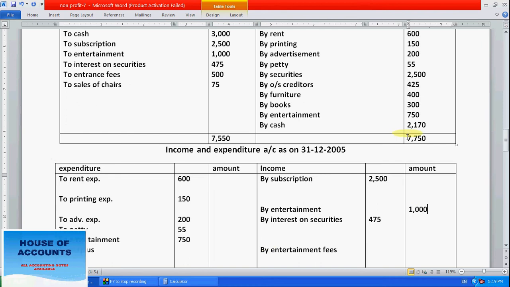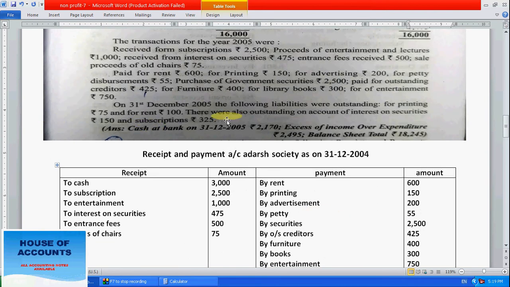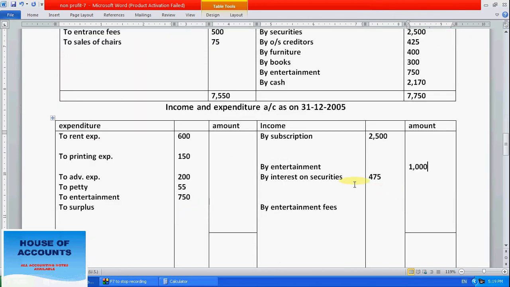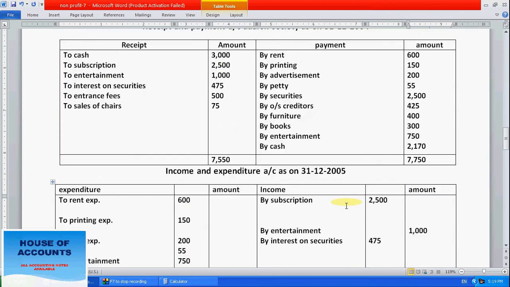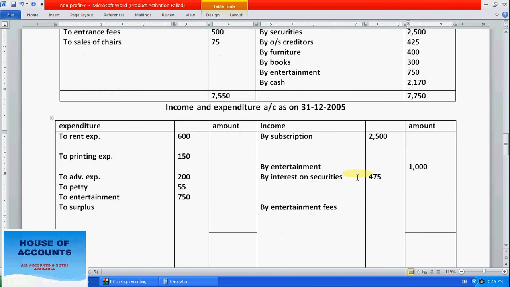Interest on security, we have some adjustment here. See, interest on securities is how much? Interest on security 150, we have to add, that's why I have put it in the detail column. Now entrance fees how much? 500. Directly write here 500.